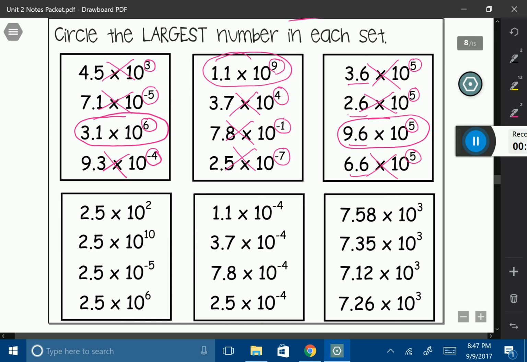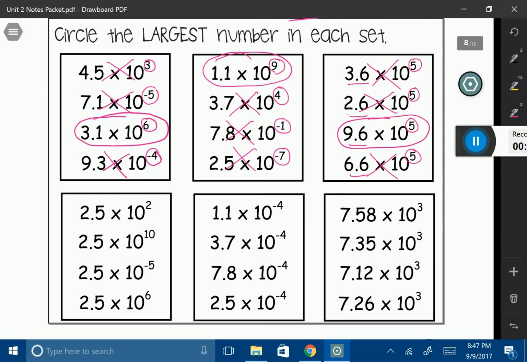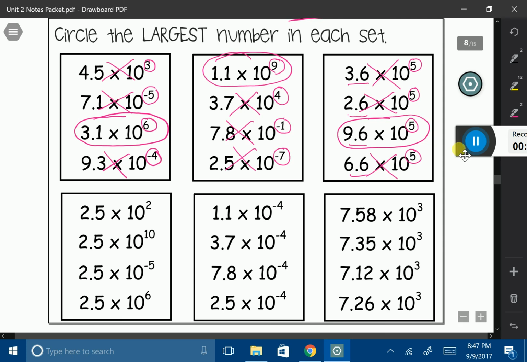Okay, let's look at the next one. Again, look at our bases now. They're all the same. Doesn't really matter because we need to look at our exponents: 2, 10, -5, and 6. They're all different. So in this case, we can just look at the largest exponent, and that is going to be our largest answer.